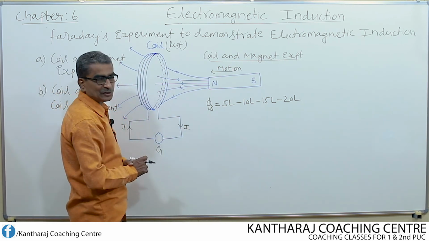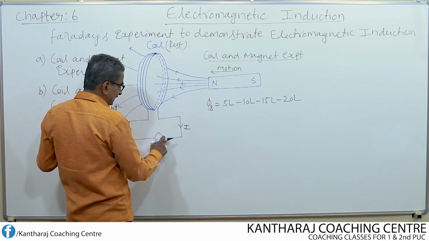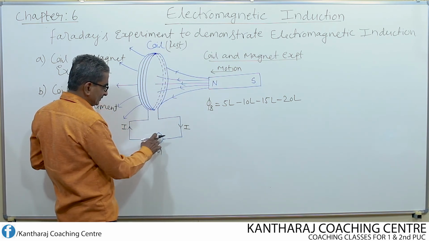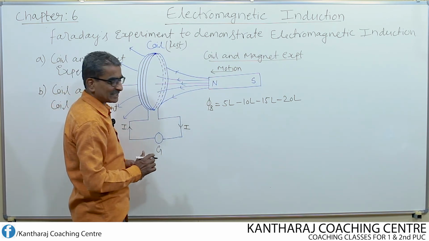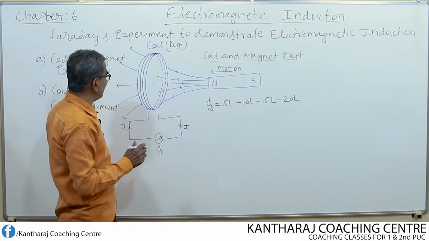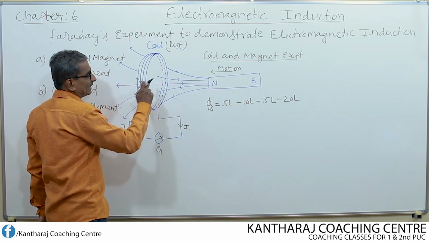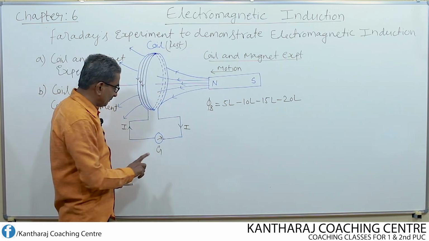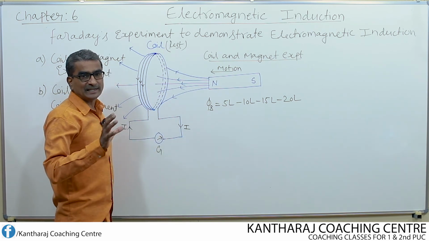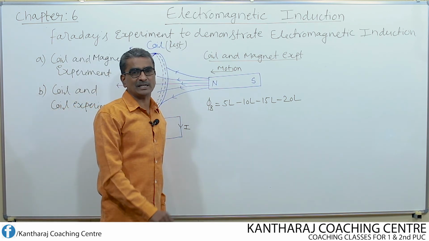Now the galvanometer shows the deflection in one direction. The galvanometer connected to the coil acts as an external circuit. The pointer in the galvanometer shows the deflection in one direction, so this will be the direction of the induced current in the coil. The deflection in the galvanometer indicates that current is induced. That means electromagnetic induction is said to be demonstrated.